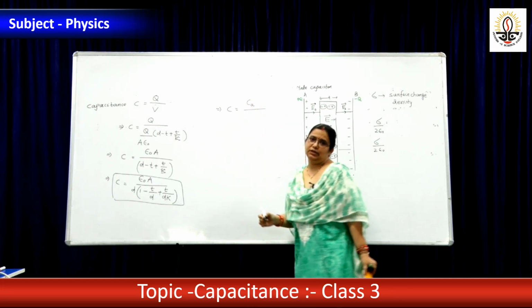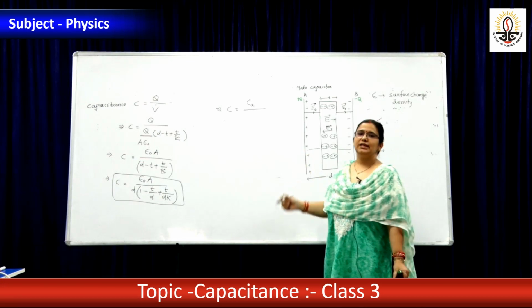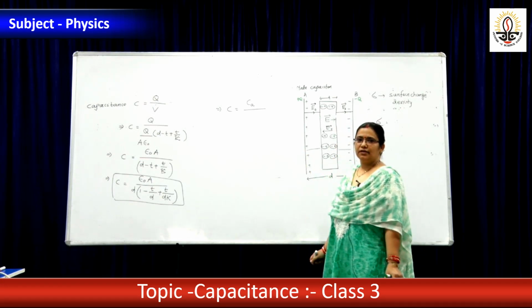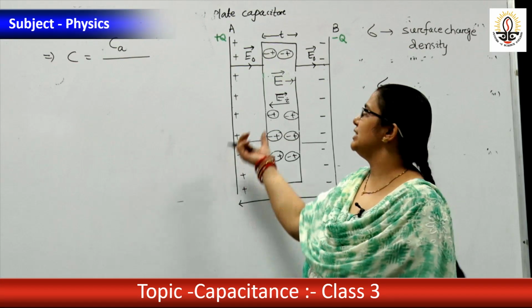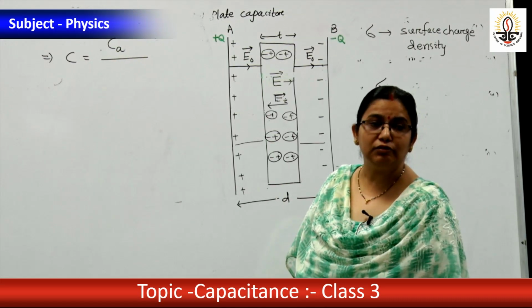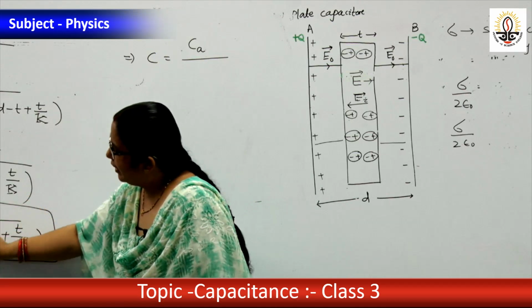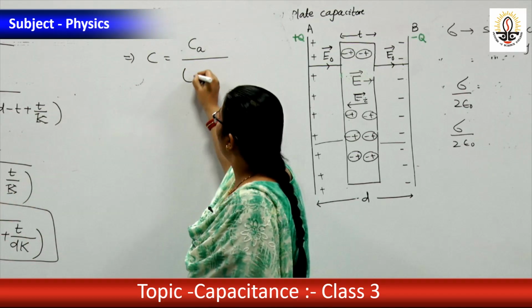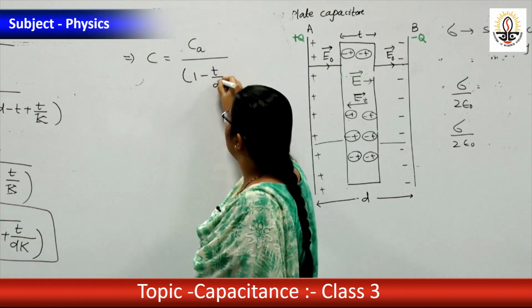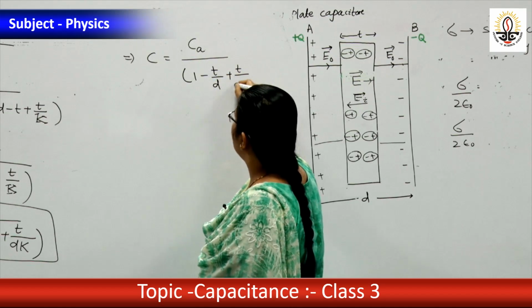What is Ca? Ca is capacitance of a parallel plate capacitor filled with air. Epsilon 0 A by D means Ca, into 1 minus T by D plus T by DK.